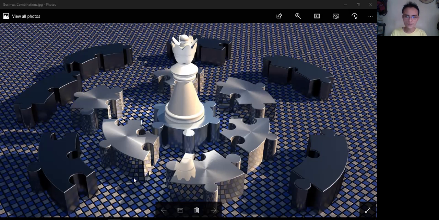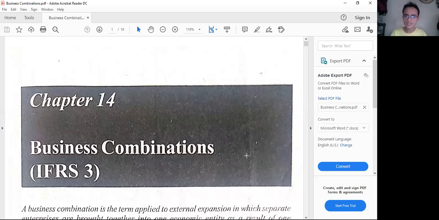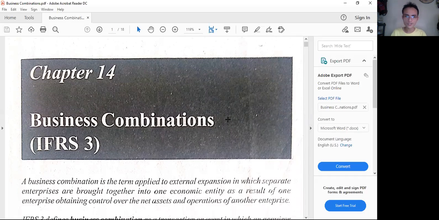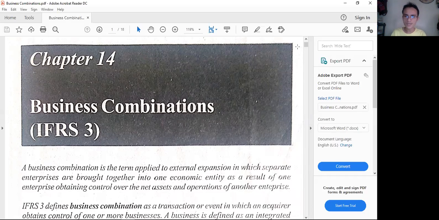All right. So for my actual discussions, we would be lifting from the book of Guerrero. So this would be our source for discussions. Chapter 14, Business Combinations, IFRS 3.